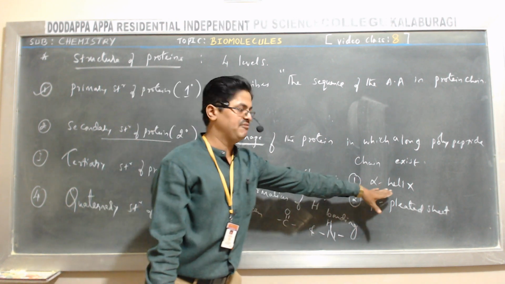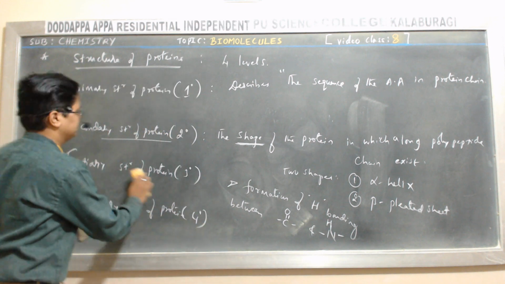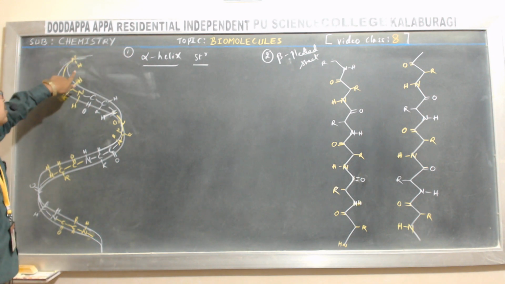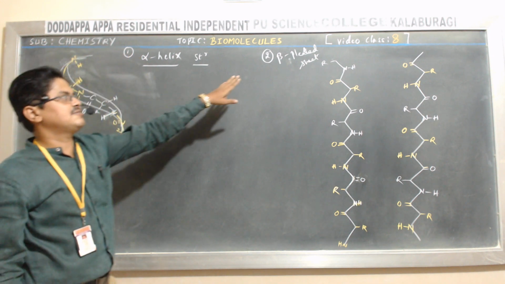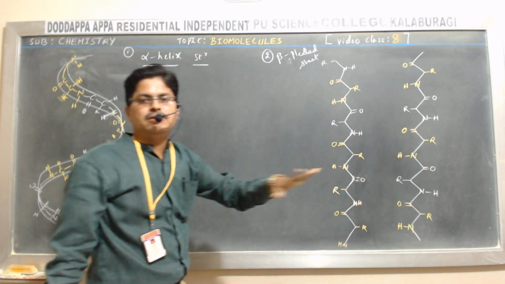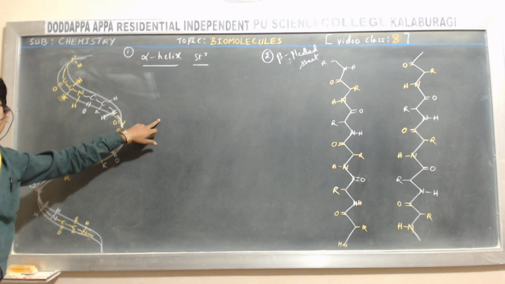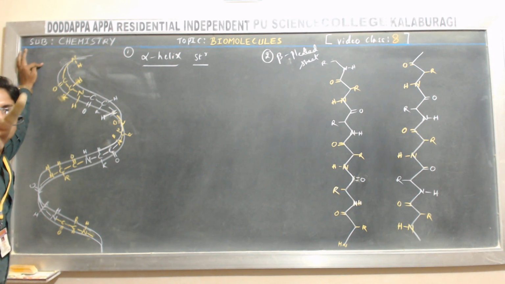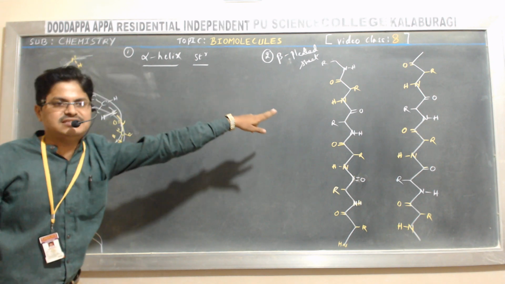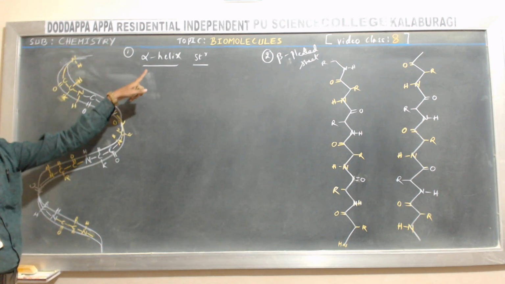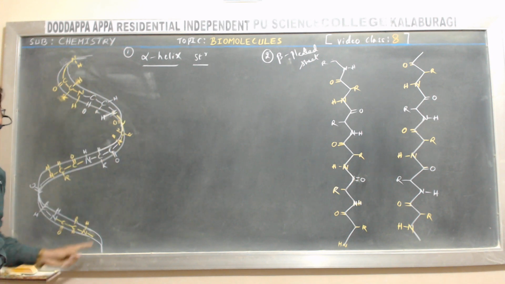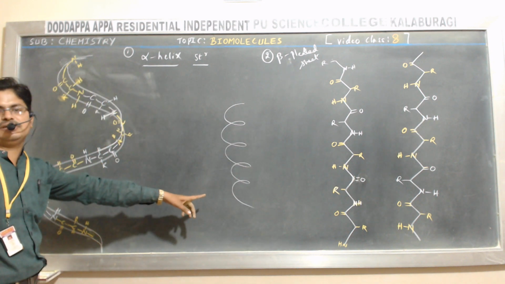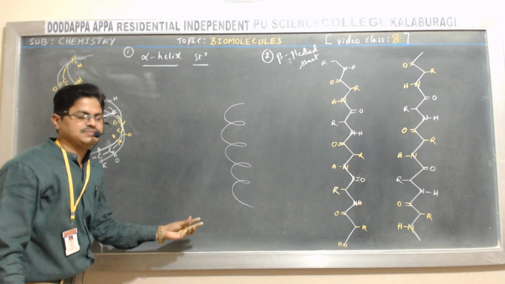Let me show the diagram of alpha helix and beta pleated sheet. Okay students, look here. This is the structure of alpha helix and this is the structure of beta pleated sheet. First focus on the alpha helical structure here. That is a secondary structure of the protein. It refers to two molecular shapes. One is alpha helix, another is beta pleated. Look here. In case of alpha helix structure, it is like this. The helical structure. See, the helical structure is stabilized.